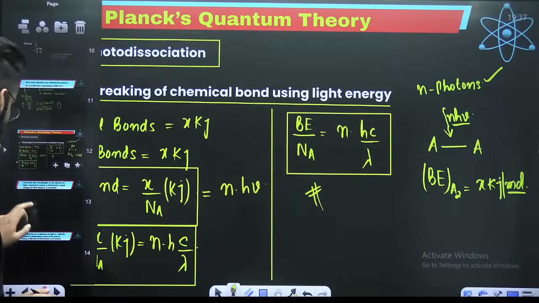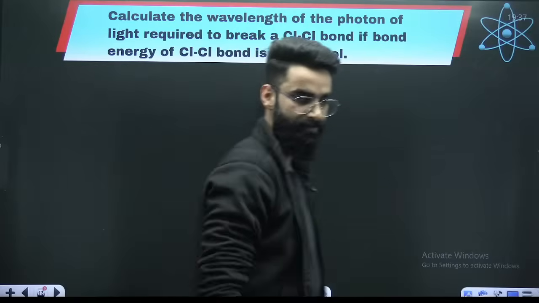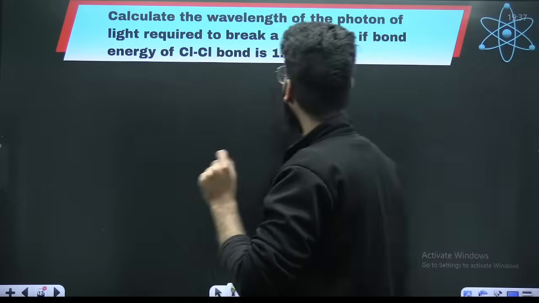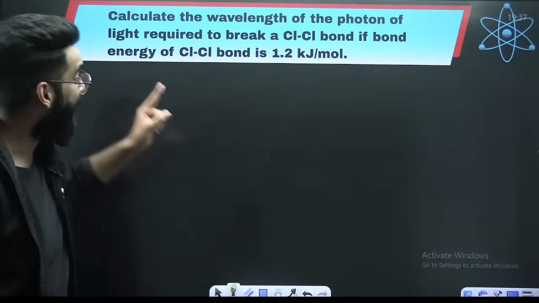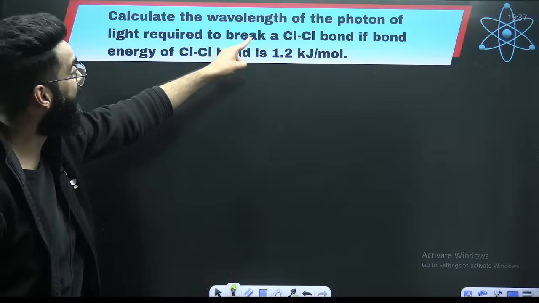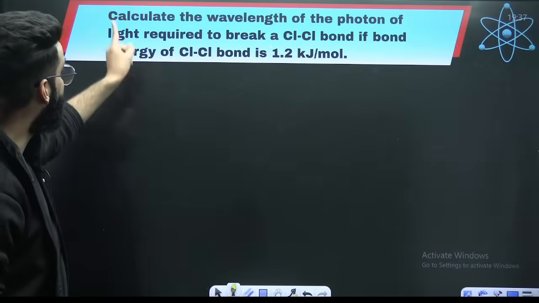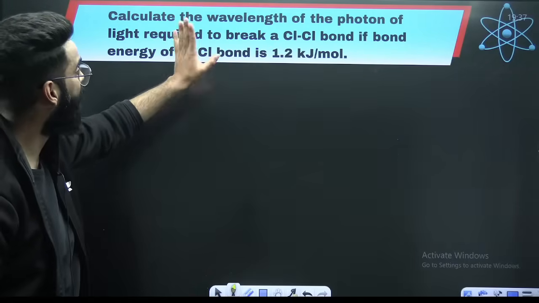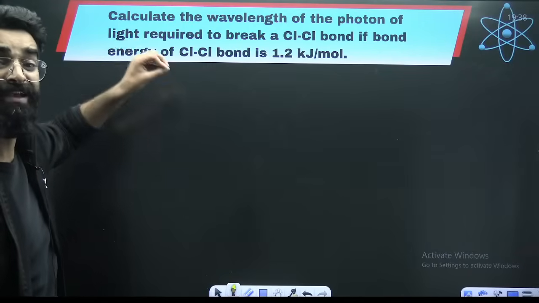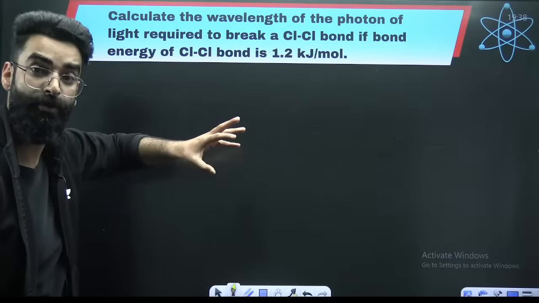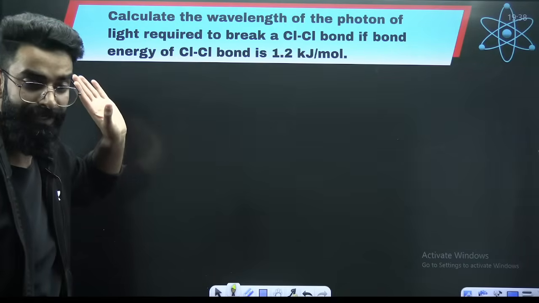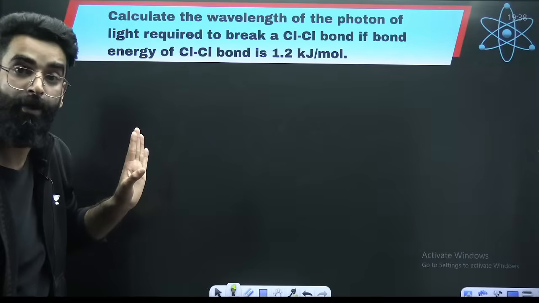If these things are clear, let's try to solve one question. It becomes automatically clear with the help of the question. Calculate the wavelength of the photon of light required to break the Cl-Cl bond, if the bond energy of the Cl-Cl bond is 1.2 kilojoules per mole. That means one photon is enough to break one bond.